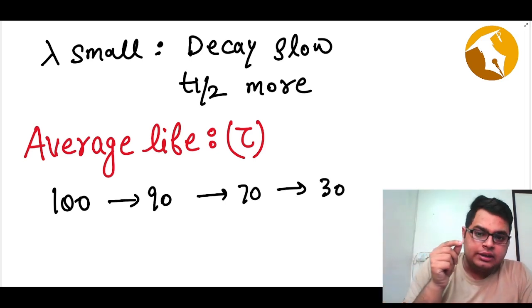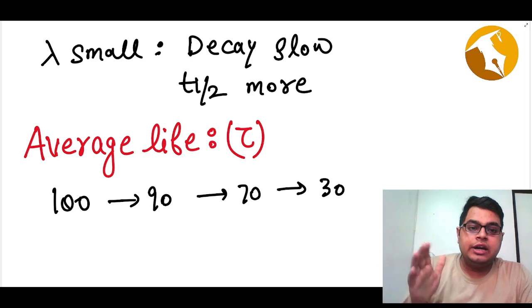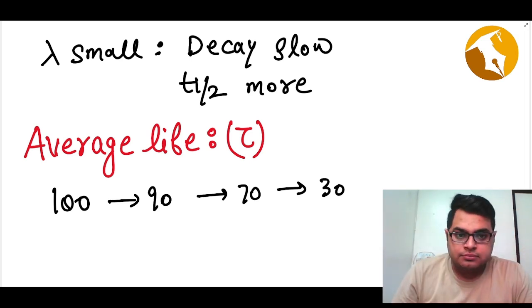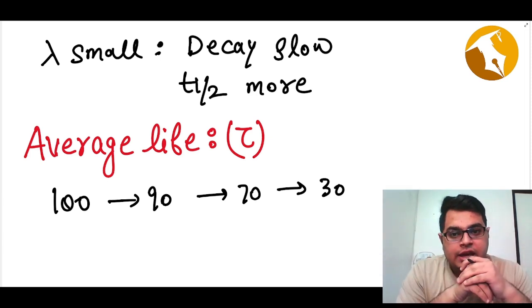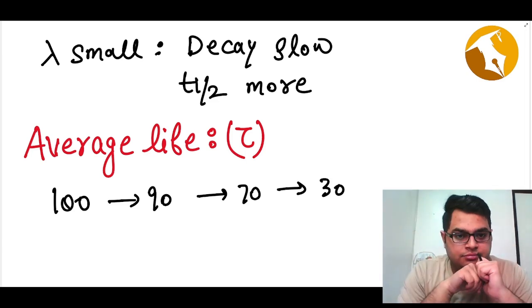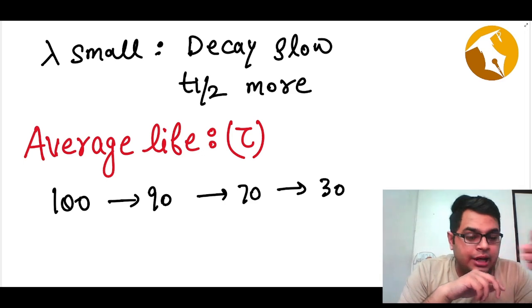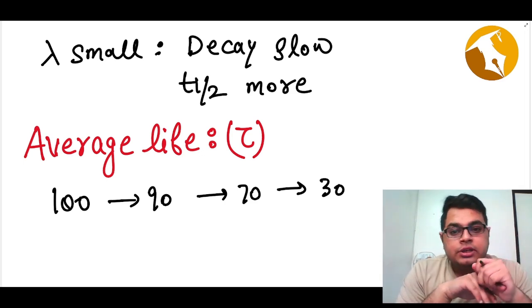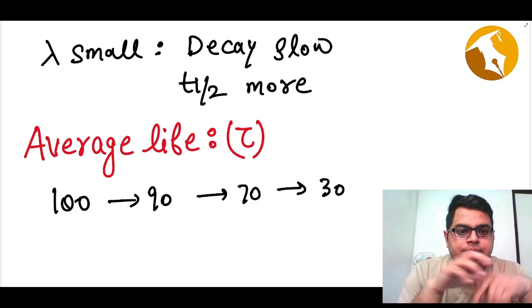So some nuclei decayed immediately, like the moment you started it decayed. Some nuclei decayed after some time. Some nuclei decayed even after some more time. It means every nucleus is living for a different life. The lifetime of each nucleus is different. Some nuclei are decaying immediately, some nuclei are decaying after some time. Decaying of the nucleus means the death of the nucleus. So basically the life of each nucleus is different.